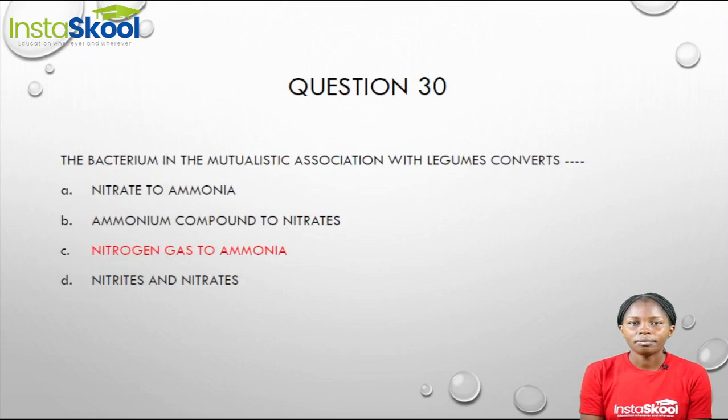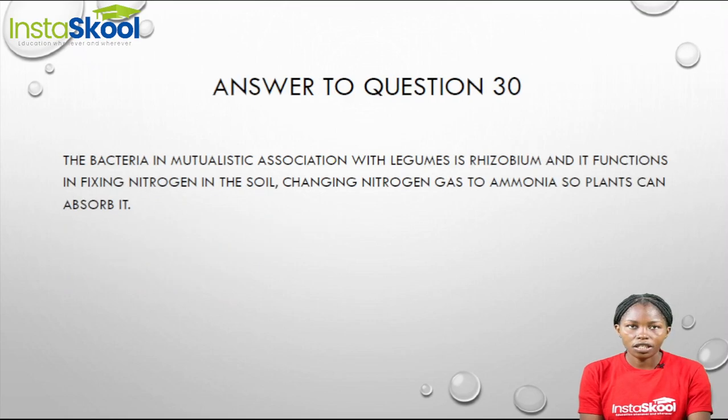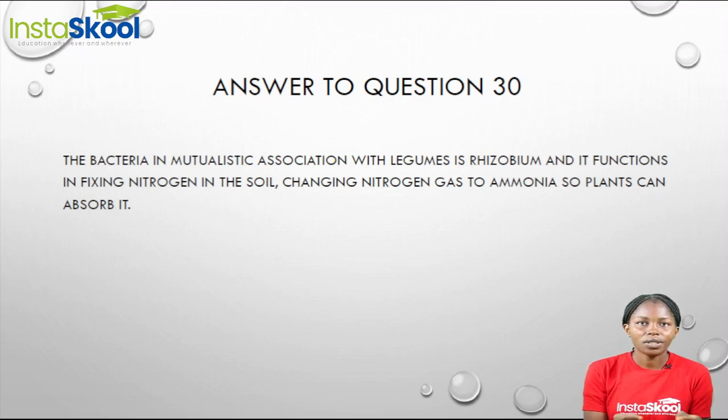Question 30. The bacterium in the mutualistic association with legumes converts dash. Now, what is the name of that bacterium that is in a mutualistic association with legumes? It is known as rhizobium. And the function of rhizobium is to fix nitrogen in the soil.